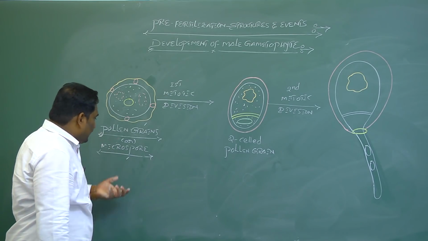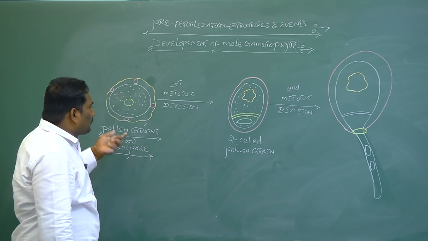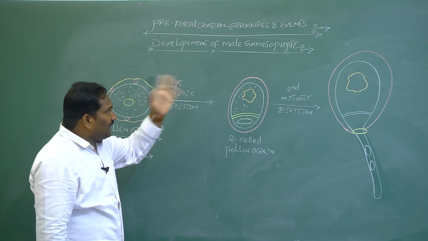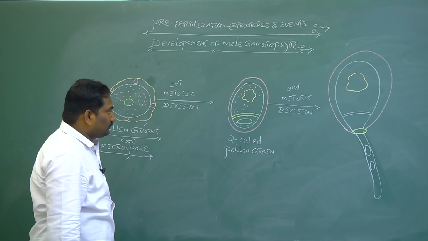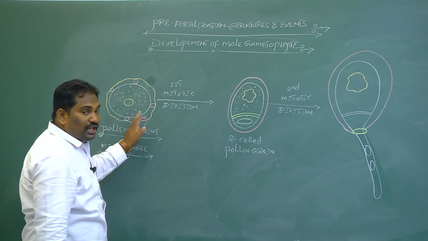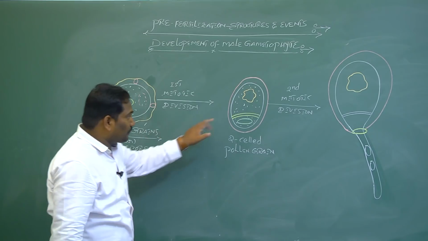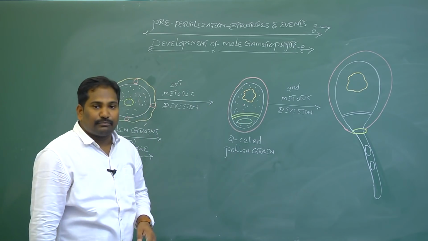When the microspore or pollen grain develops into the male gametophyte, it undergoes the first mitotic division. The haploid, unicellular, uninucleated pollen grain produces 2 unequal cells.